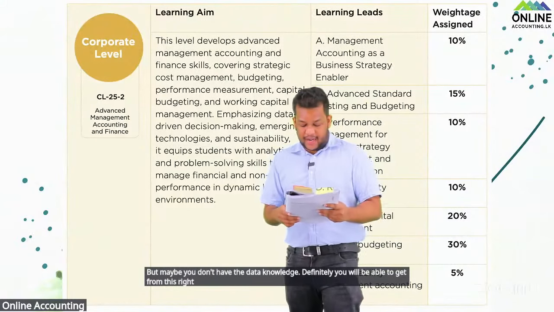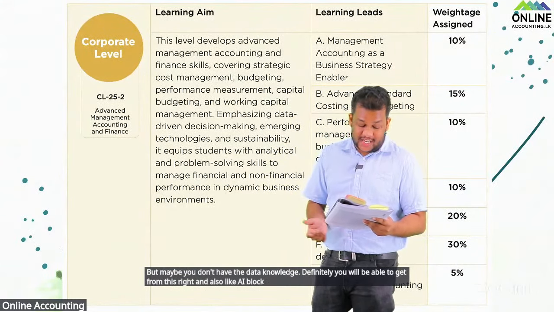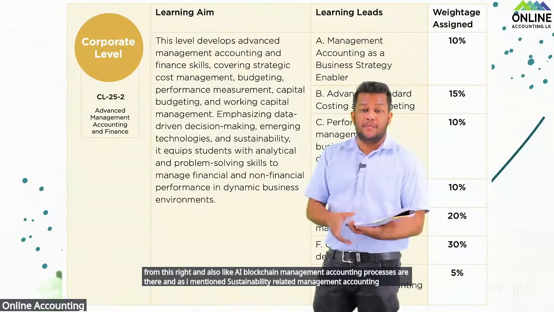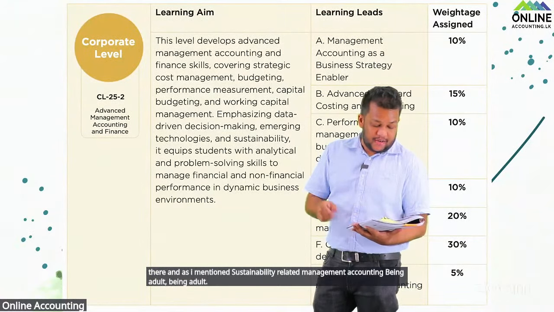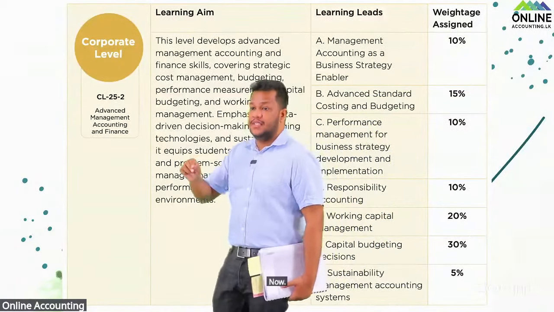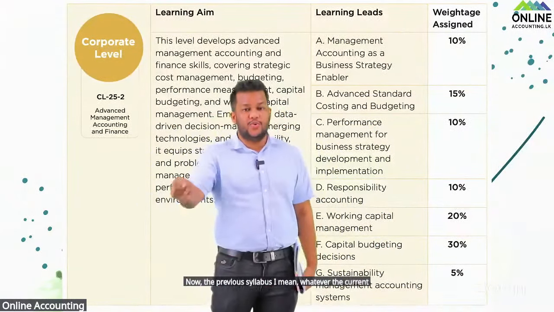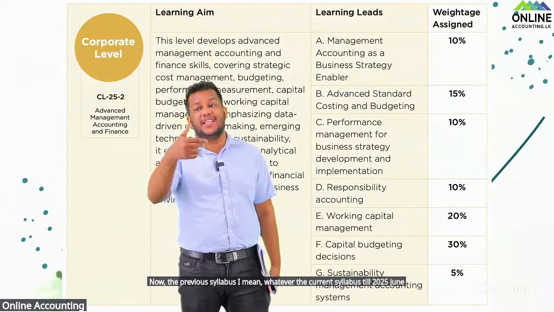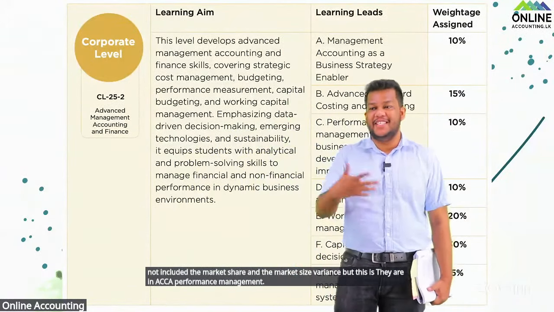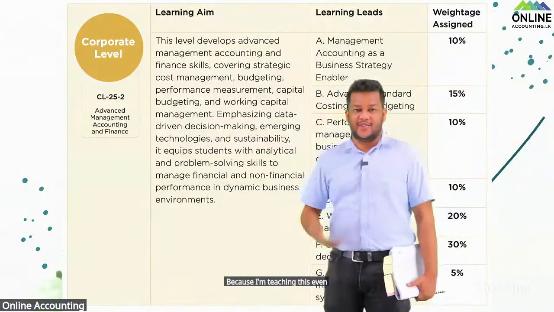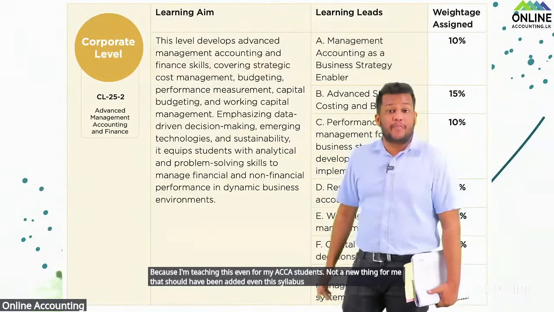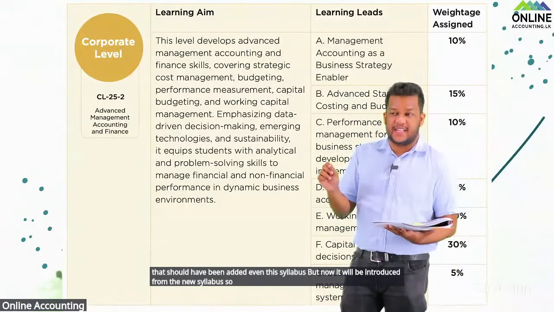And also AI, blockchain, management accounting processes are there, and as I mentioned, sustainability related management accounting being added. And when you are coming to standard costing and variance analysis, students, the current syllabus till June 2025 did not include the market share and market size variance, but this is there in ACCA performance management, because I'm teaching this even for my ACCA students, not a new thing for me. That should have been added even to this syllabus, but now it will be introduced from the new syllabus. So when you are coming to variance analysis, you will have that part.